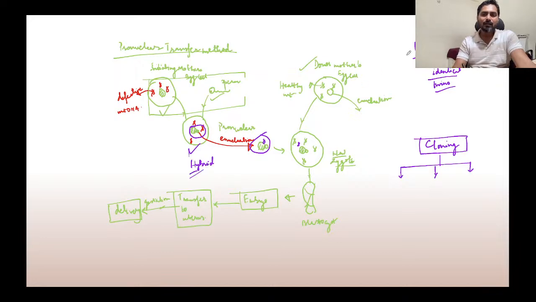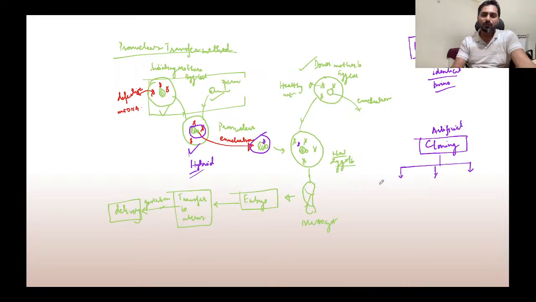But when you talk about bacteria, they do not go for the sexual method of reproduction, they go for asexual reproduction. So they basically form clones of themselves. When we talk about cloning at this point, we are talking about artificial cloning. In artificial cloning also there are three types.